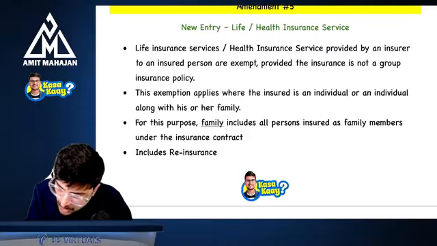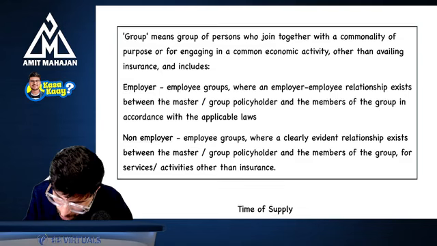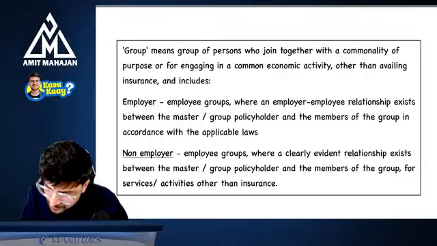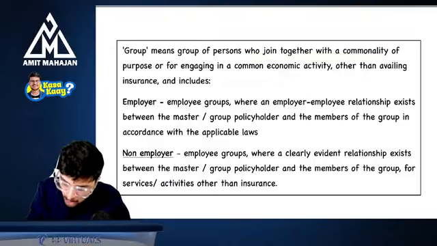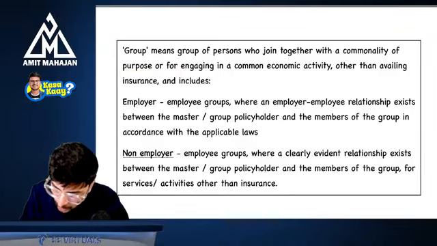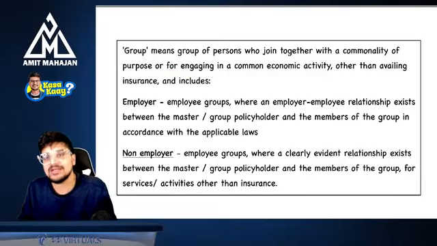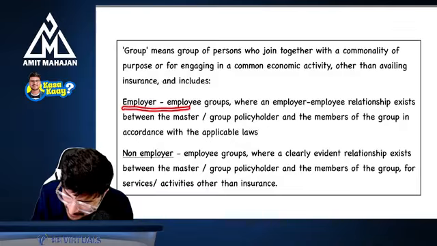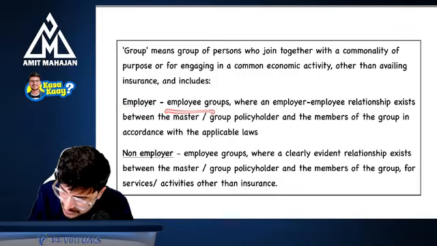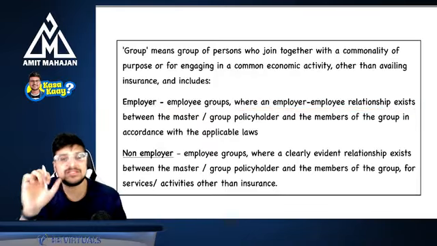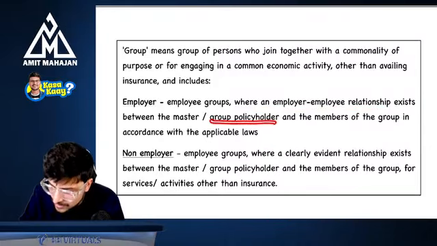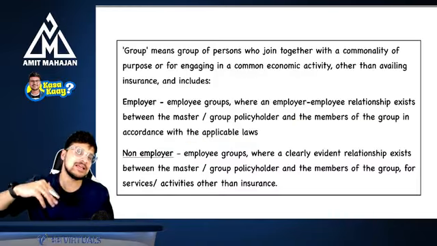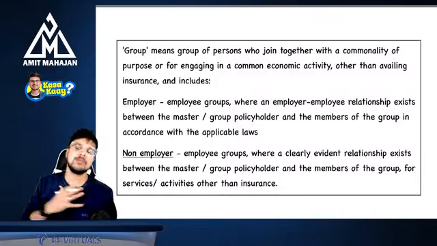Okay. Now, what is the meaning of group? We should understand what is the meaning of group. So, for your understanding, I'm just reading this. Group means group of persons who join together with a commonality of purpose, so employer employee, or for engaging in a common economic activity other than availing insurance, and includes employer employee groups where an employer employee relationship exists between the master or group policyholder and the members of the group in accordance with the applicable laws, because that employer is taking the insurance not for himself but for the group.